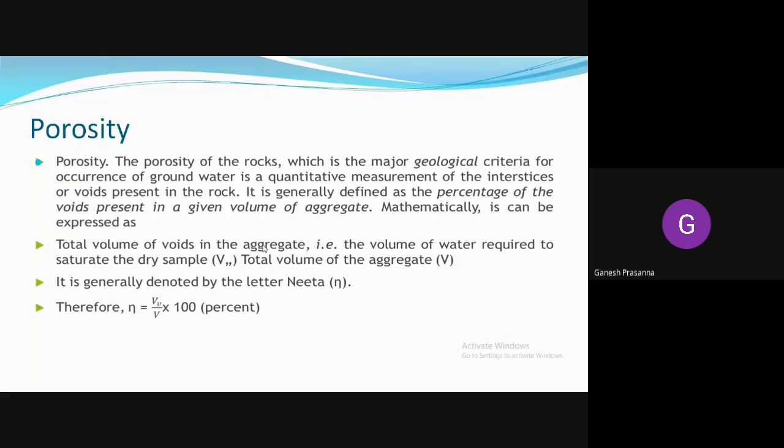What is porosity? It is the number of voids present in the rock, that is, the pore spaces or open spaces available in the rock for the free movement of fluids within them. Not only water, all fluids move through them very freely; those are called voids. It is given by the total saturated sample volume to the dry volume of the rock, wet volume by dry volume into 100 gives the porosity percentage.